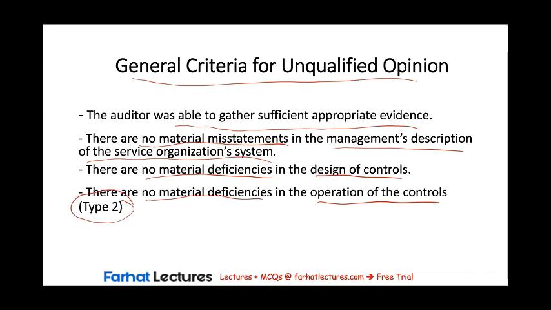If one or more of the last three conditions is not satisfied, the auditor would issue either a qualified or adverse opinion, which we covered in the prior session. If the first condition is not satisfied and the auditor was unable to gather sufficient appropriate evidence, then the auditor would issue either a qualified or disclaimer, which we're going to cover in this session. Let's go ahead and get started.